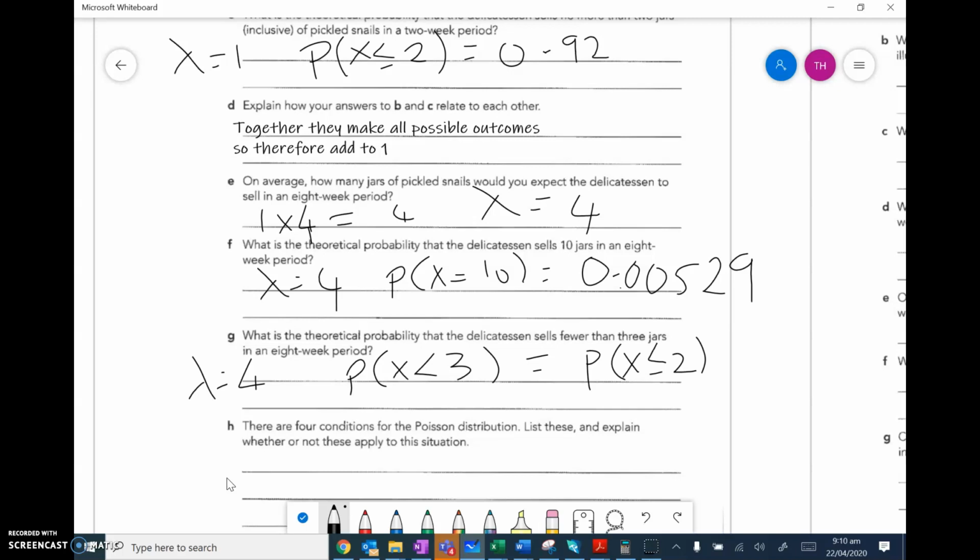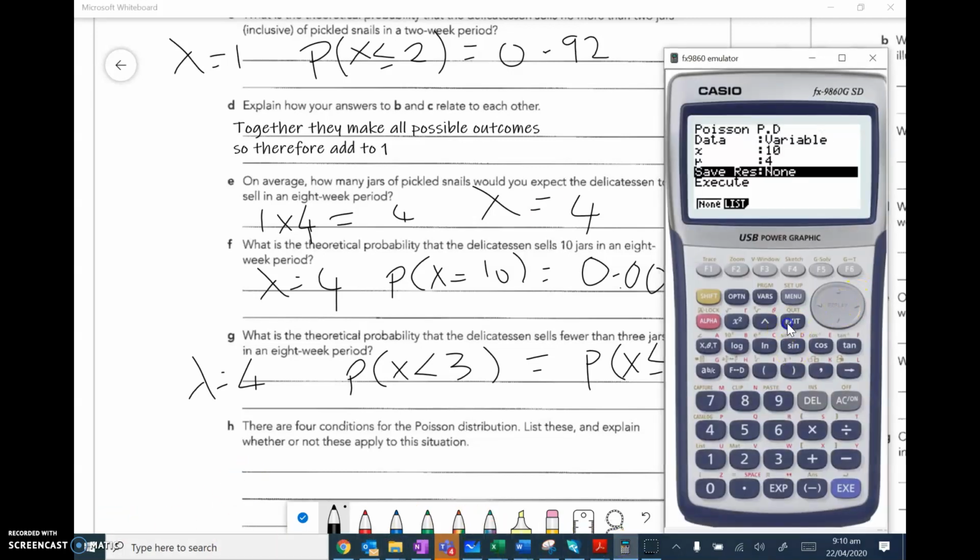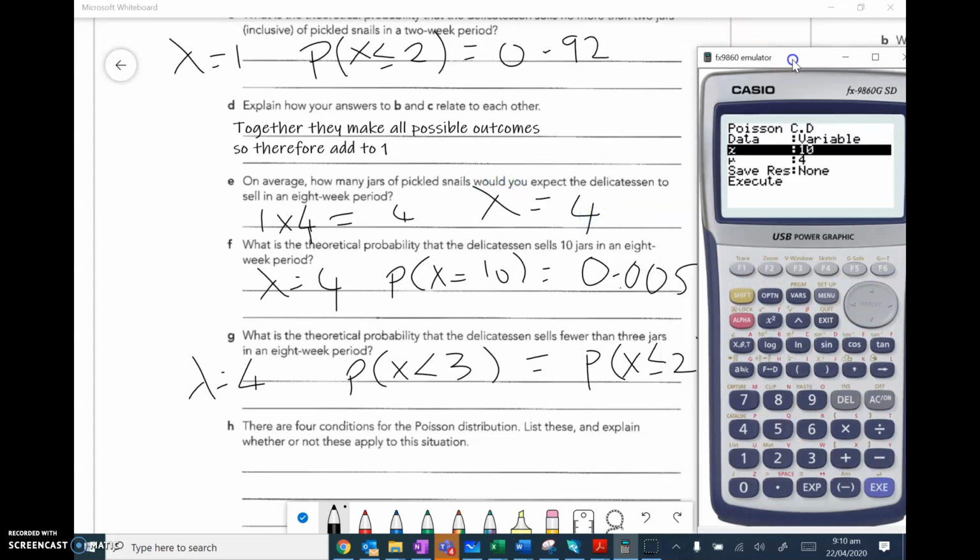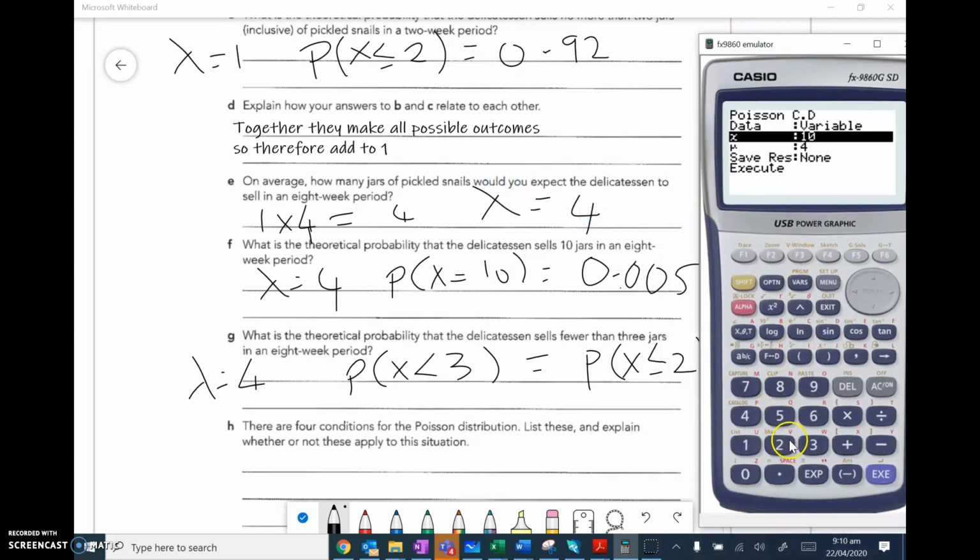It includes 2, it doesn't include 3. So I go into my calculator, it's less than or equal to, so I need to be in PCD, and it's less than or equal to 2, the lambda is still 4, so it's 0.24.